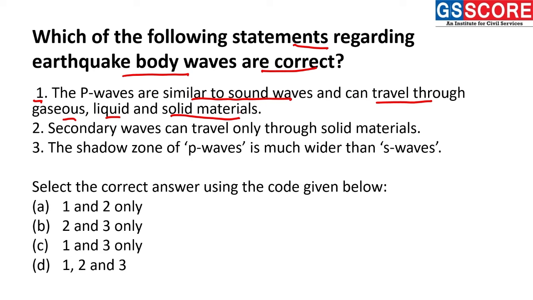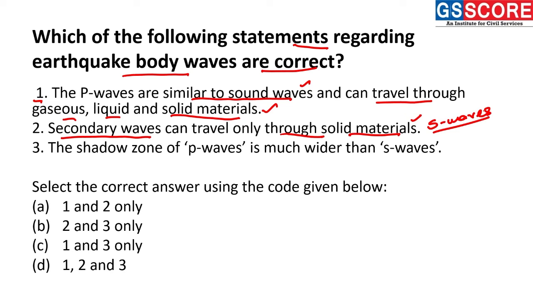materials. If you have read NCERT, then you can analyze this statement in a quite simple manner that this is a correct statement. P waves have qualities which are similar to sound waves and they can travel through gaseous, liquid and solid mediums. This statement becomes correct. Statement 2. The secondary waves can travel only through solid materials. This is also a correct statement because the secondary waves, also called as S waves,